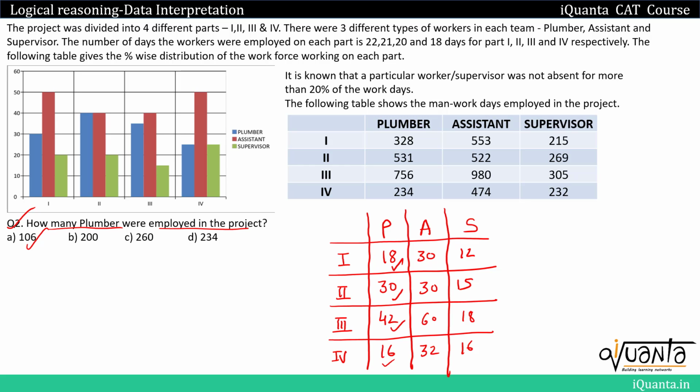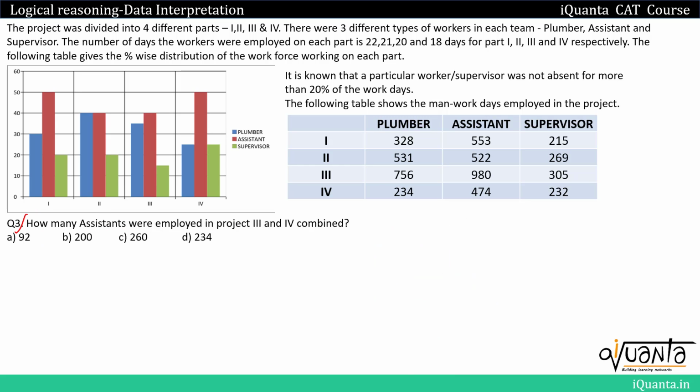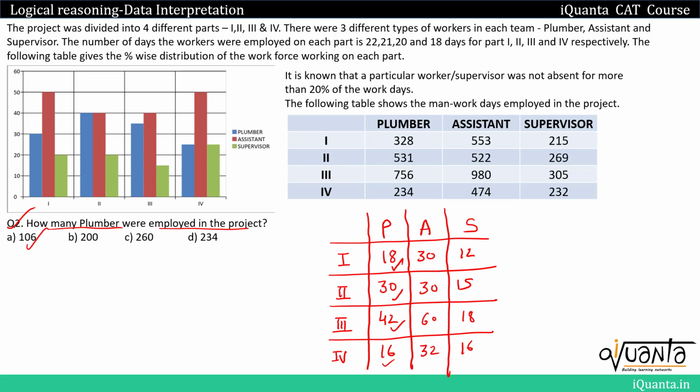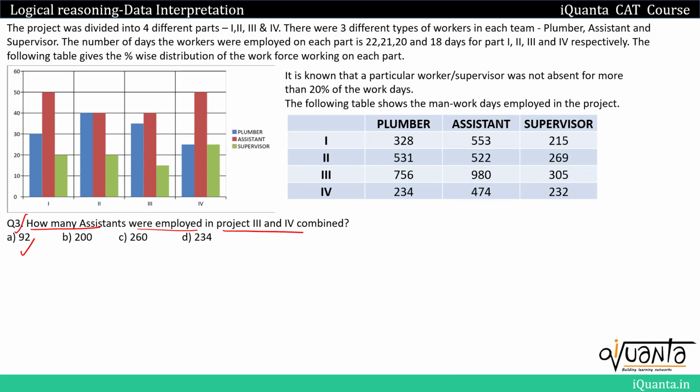Let's try to solve the third one now. The third question is, how many assistants were employed in project 3 and 4 combined? So we'll go back to the previous table in which we have all the data. We have to find out assistants in project 3 and 4. So assistants in project 3 is 60, in project 4 it is 32. If we add them we get 92. Option A will be the correct answer to this third question.